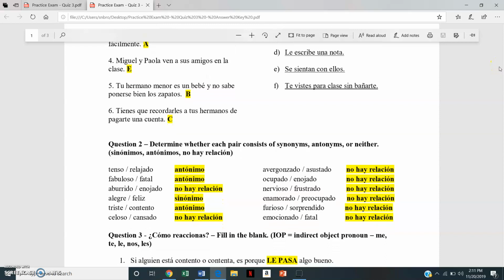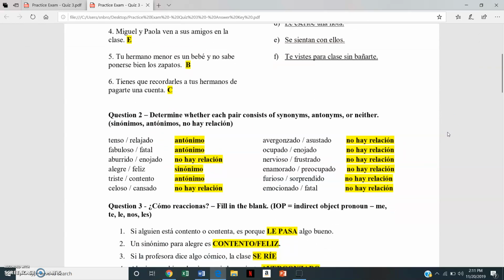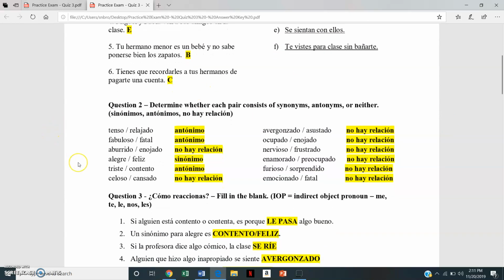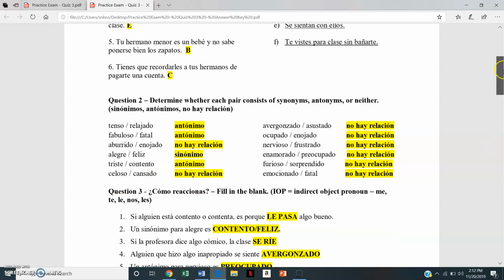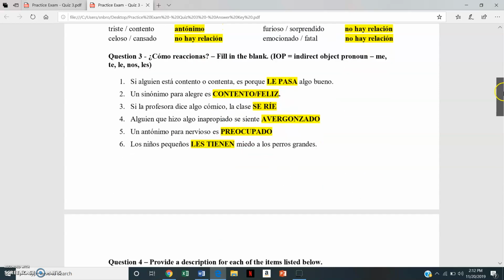Here you have to see if the words are synonyms, antonyms, or neither. And it's going to ask you to either put sinónimo, antónimo, or no hay relación, which is like there's no relationship between the two. So in the practice quiz, when you're doing it on your own, you would have to know what these words mean. Tenso, relajado, alegre, feliz, etc., to know whether or not they are synonyms, which mean the same thing, antonyms, which means the opposites, or if there's no relationship between them.